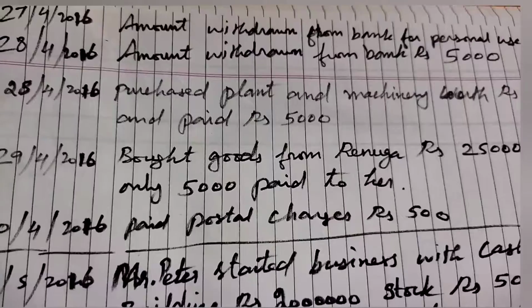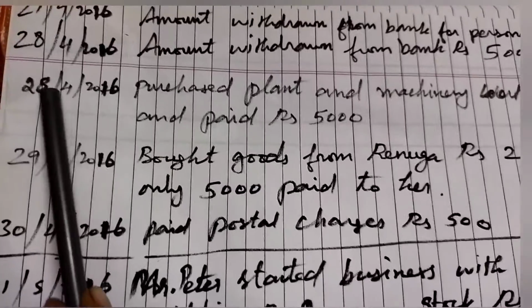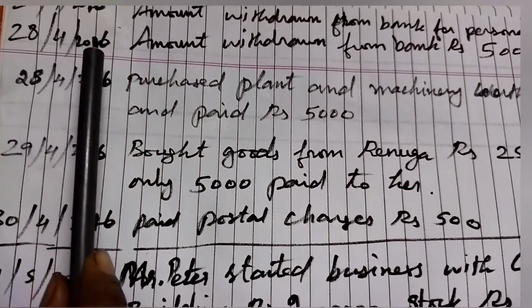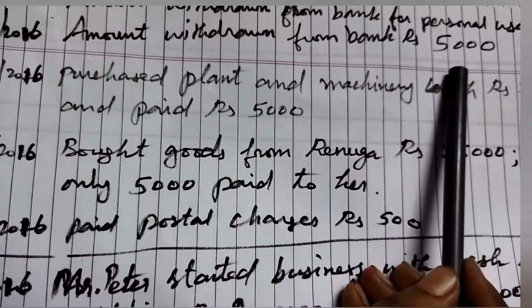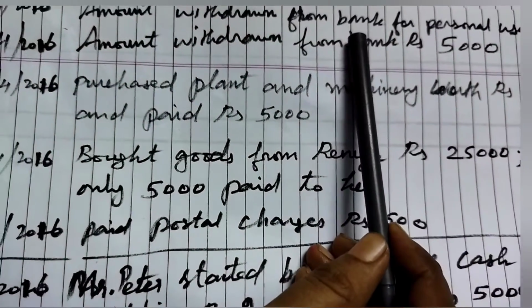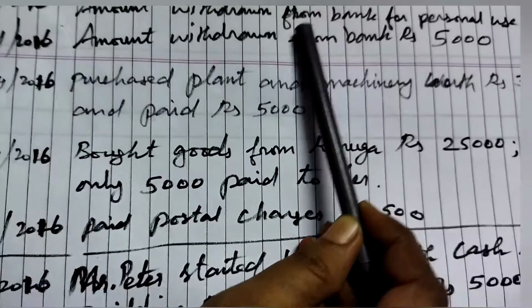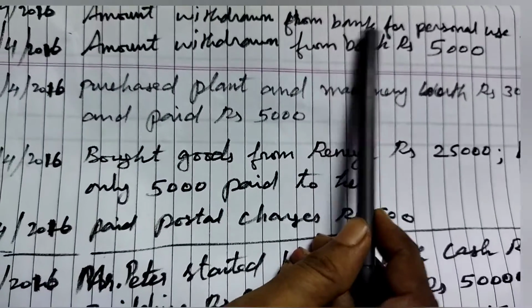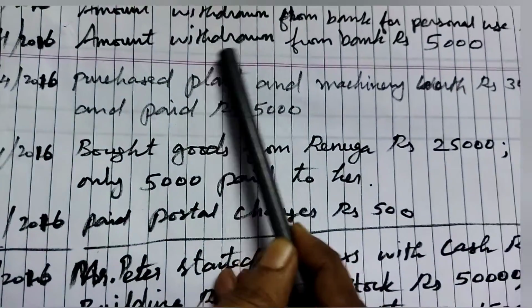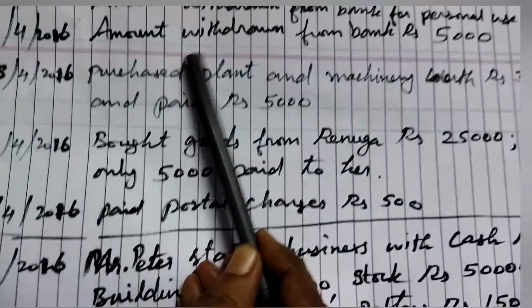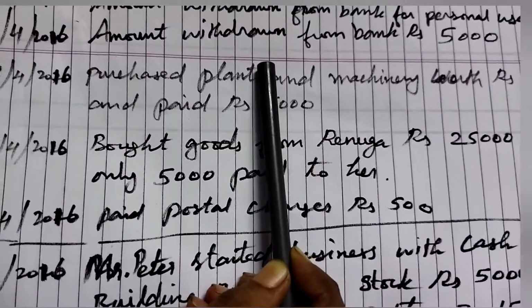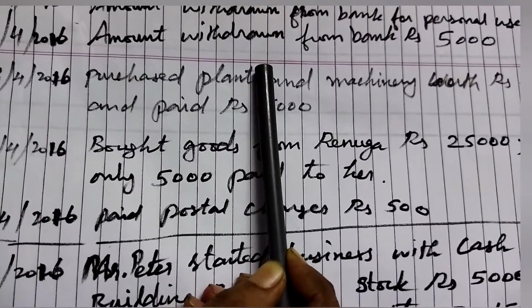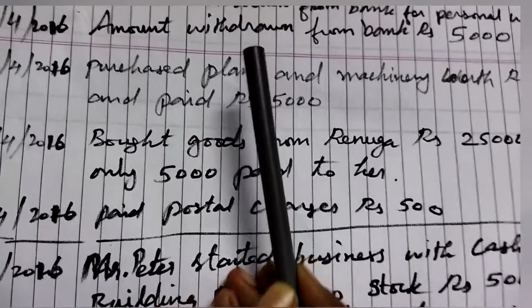What is the next transaction? 28th April 2016. Amount withdrawn from bank rupees 5,000. Before that, the owner has taken the money for personal use. This one is for office use. We have taken the money from the bank. So we received cash. Cash account debtor. Who is the giver? Banker is the giver. So bank account should be credited. So cash account debtor to bank account.